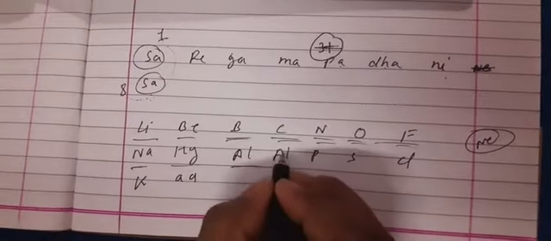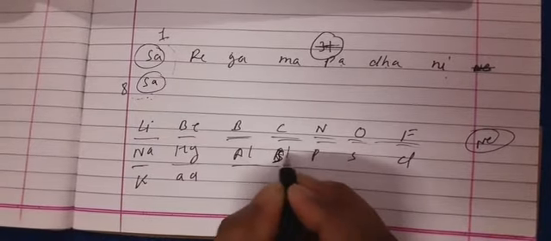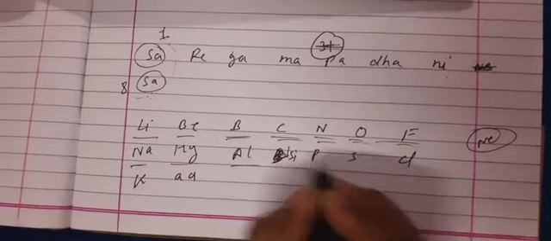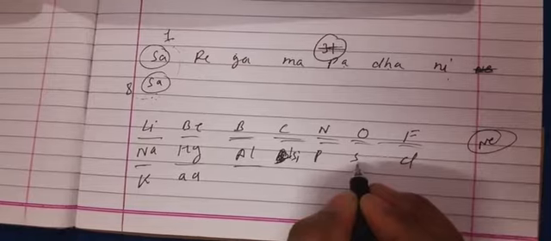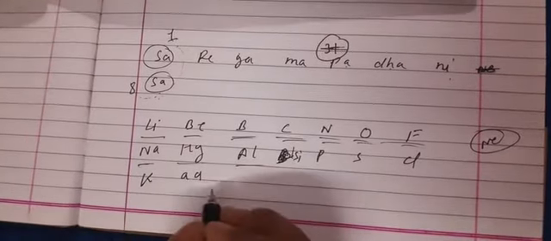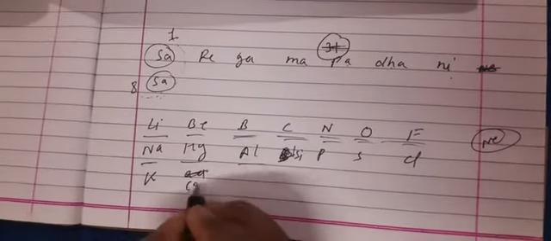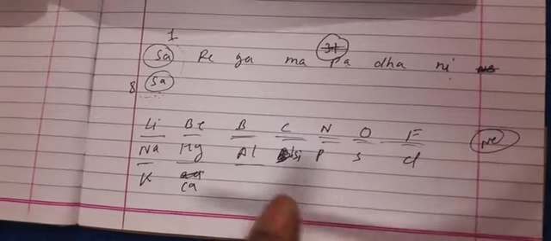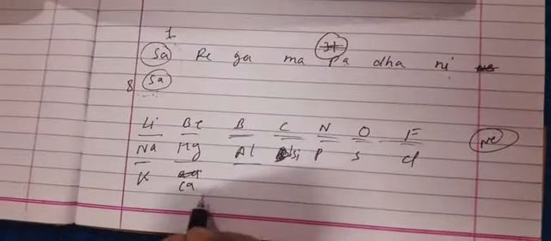Then here is silicon. So this is Si. Then phosphorus, sulfur, chlorine, potassium. And here is calcium. After that, I have not written. Why I have not written, I am going to explain.